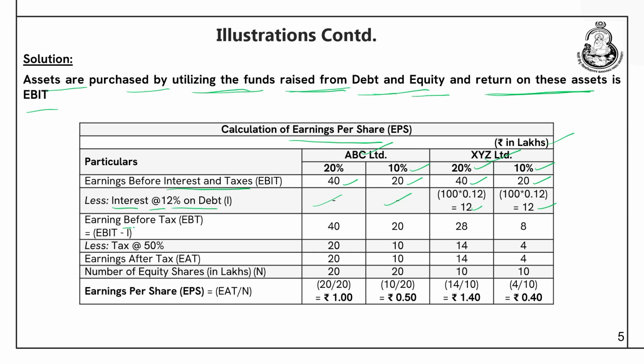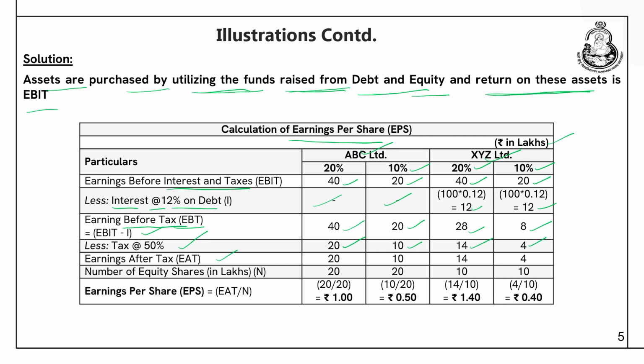Now, what we need to find out? We need to find out earnings before tax, that is EBT, and how we can calculate this? EBIT minus I will give us EBT. So, there is no interest in ABC Limited, so these values will remain intact, whereas 40 minus 12 gives you 28 and 20 minus 12 gives you 8. These all figures are in lakhs. Tax rate is given as 50%. So, you just halve this. Now, here you need to pay 20 lakhs of tax, it is 10 lakhs. In XYZ Limited it is 14 lakhs and 4 lakhs.